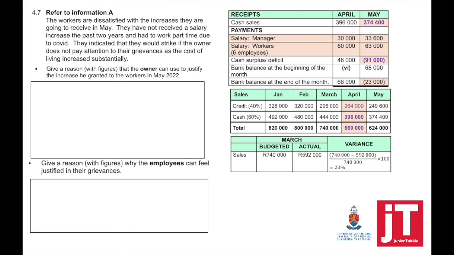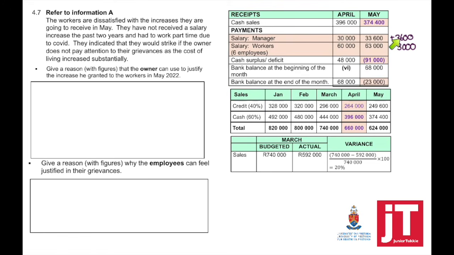Give a reason with figures that the owner can use to justify the increase he granted to the workers in May 2022, and then give a reason with figures why the employees can feel justified in their grievances. So if we look now at the information presented,